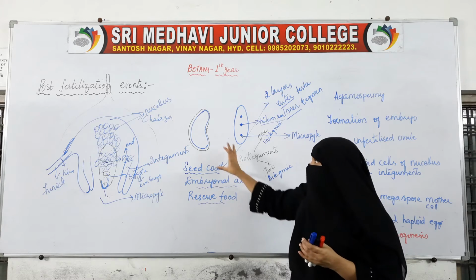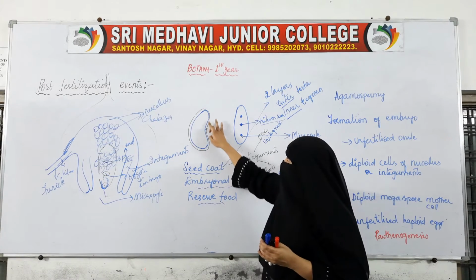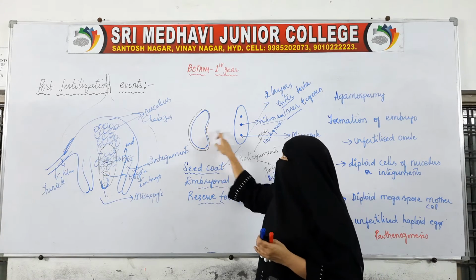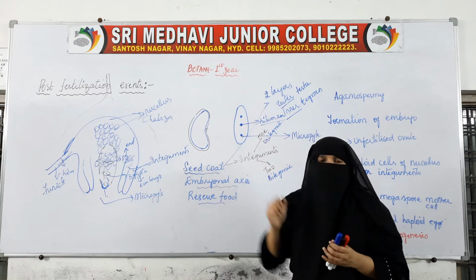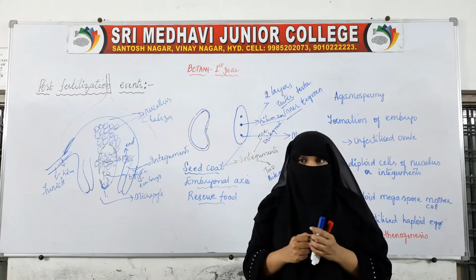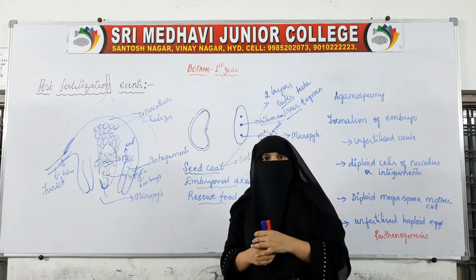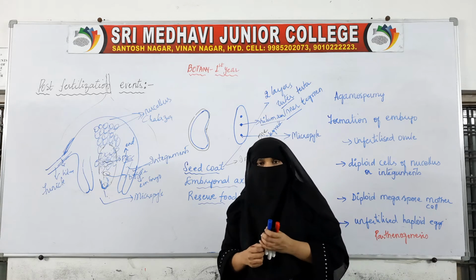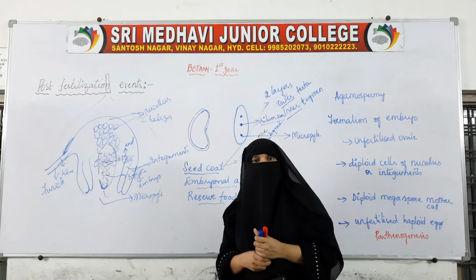On each seed coat we find these scars. Now this pore is very essential. The pore is essential for the entry of water and nutrients.